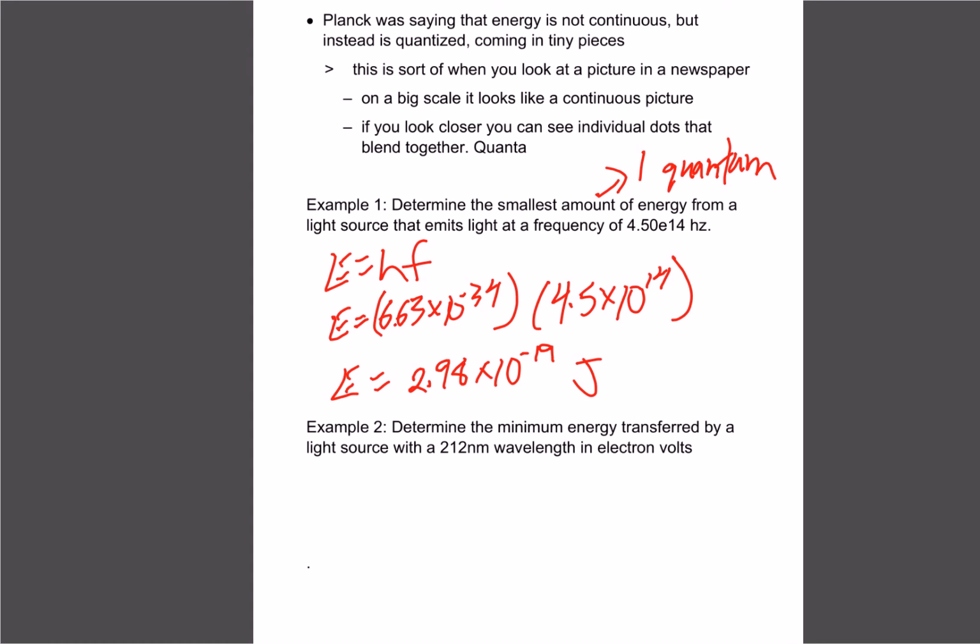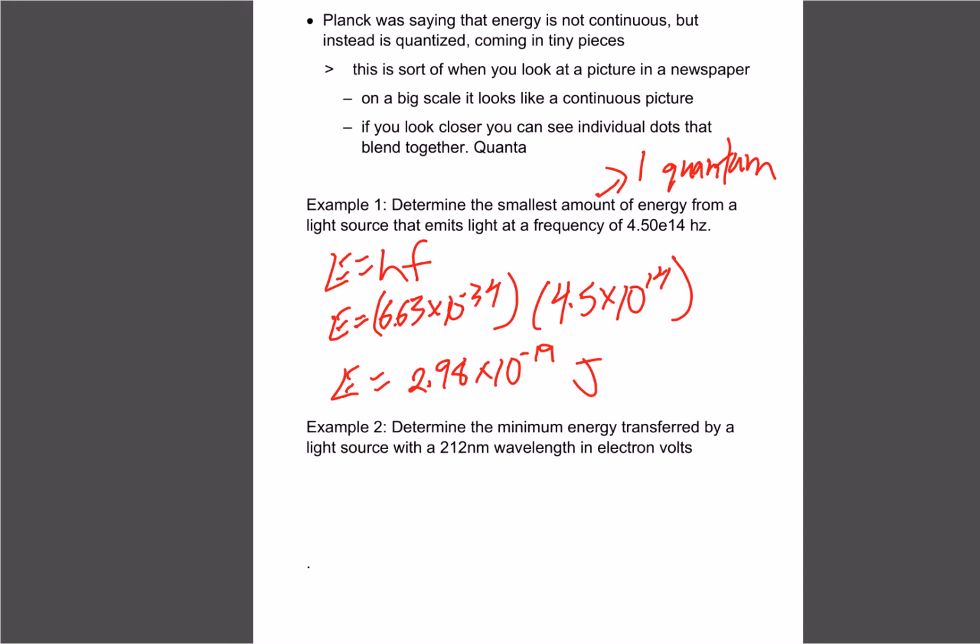Okay, so if we do this with joules for the h constant, we get 2.98. If we had done it with the electron volts, then our answer would be in electron volts. So it doesn't matter which one you do, it's just one or the other. And you can always convert back and forth just by dividing by 1.6 times 10 to the negative 19.